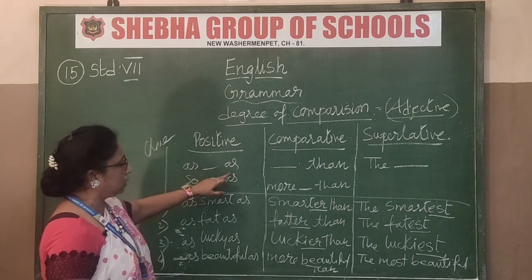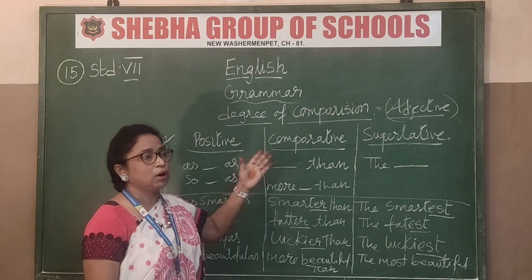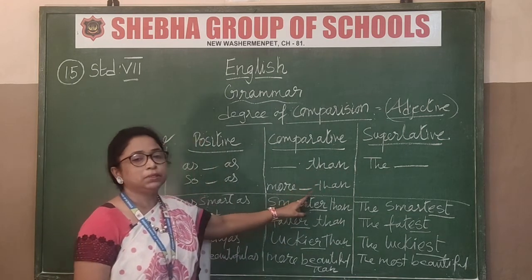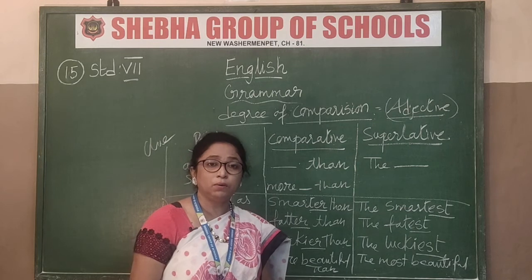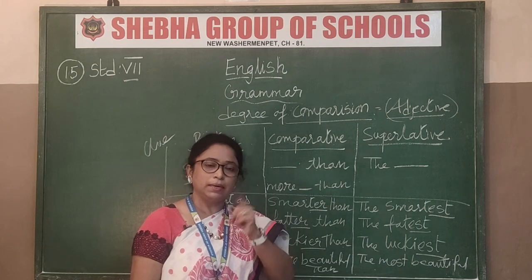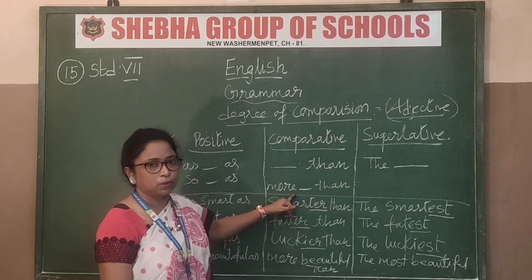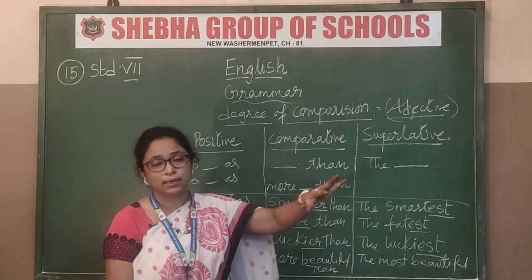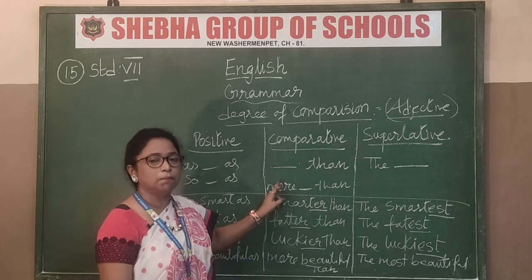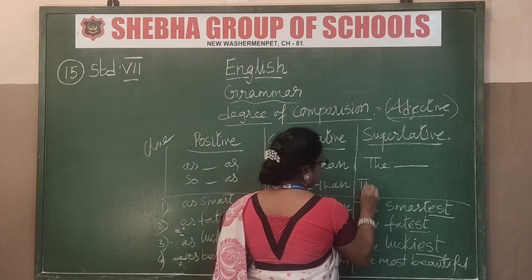Now this we can actually use for monosyllables. As I told you before, monosyllables, disyllables, or syllables ending with y, like lucky, we can use. Now sometimes if a word has more syllables, for example multisyllable, trisyllable, that is 3 syllables, for those kinds of words you have to use more as a support. That word cannot be directly changed into comparative or superlative, so you have to use a support. What is it? More dash than, the most. Most you must use. Okay, the most.